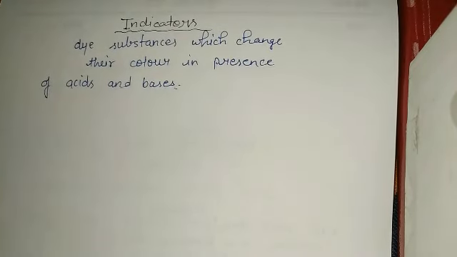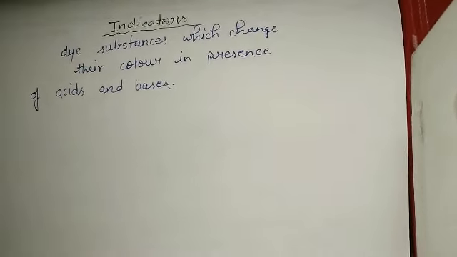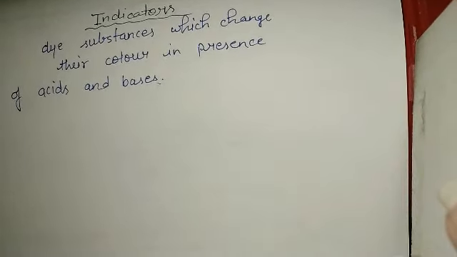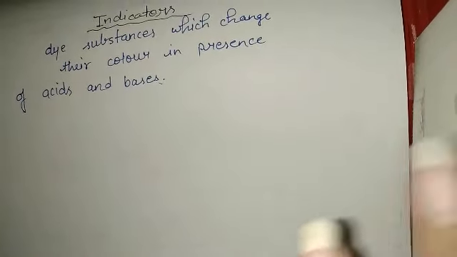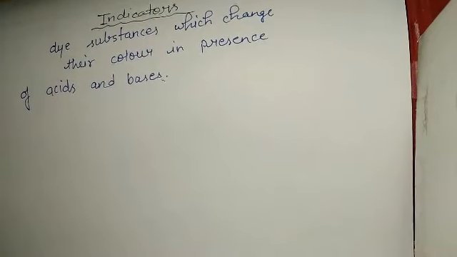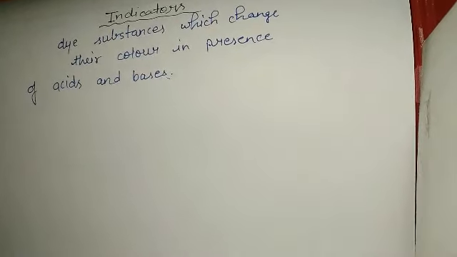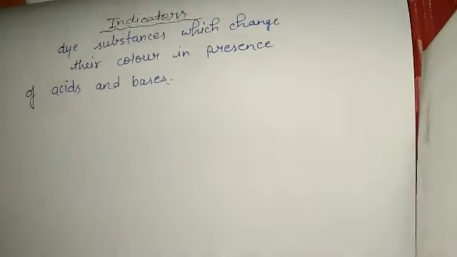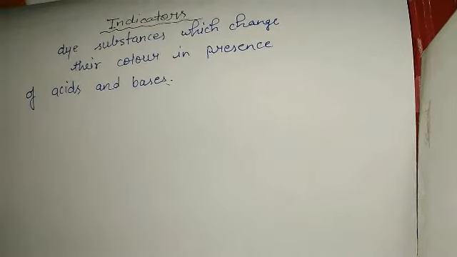So basically you can say that indicators are those types of substances which have a particular color, and when they are kept in contact with an acid or a base, they change to a particular color, thus indicating whether the solution we have taken is an acid or a base. So indicators may be of two types. There may be natural indicators and artificial indicators.